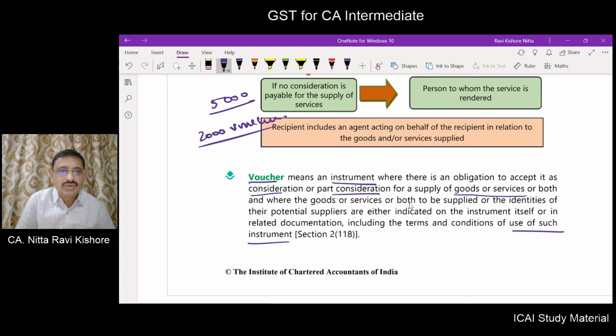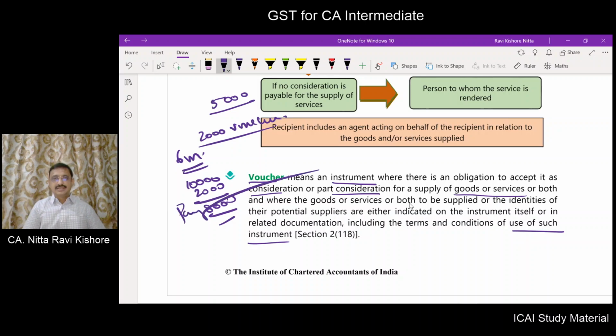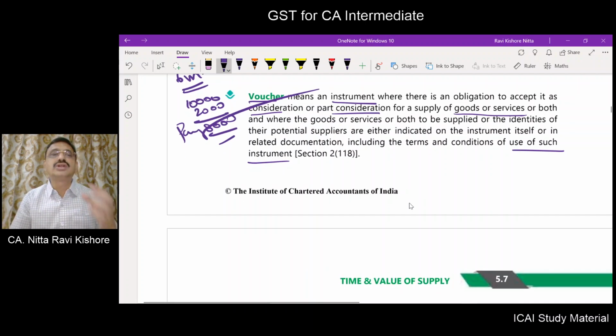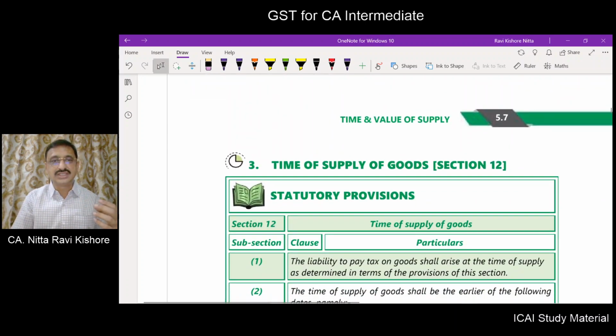Within 6 months you come back again and buy clothes worth 10,000. But what will he do? He will reduce this 2000 and the balance 8000 only you have to pay. Right? Now this is how you should understand the meaning of the voucher.